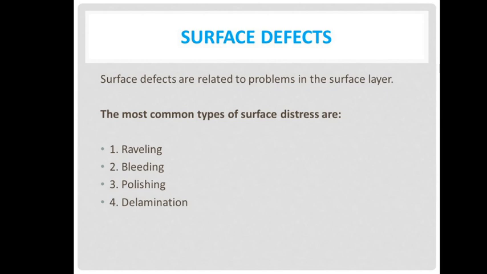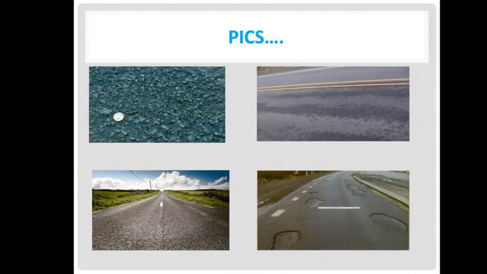Next, surface defects. Surface defects are related to problems in the surface layer. The most common types of surface distress are ravelling, bleeding, polishing, and delamination. So this is the surface defect.